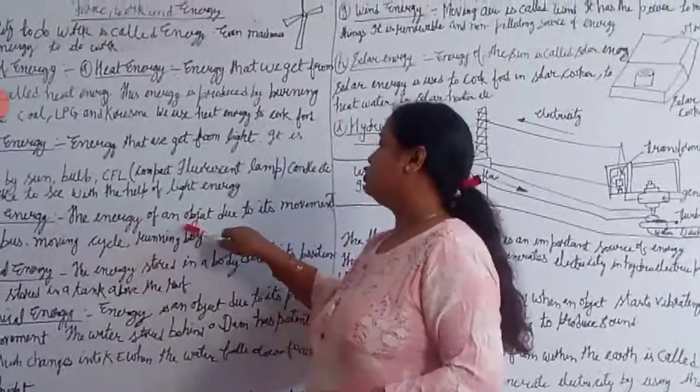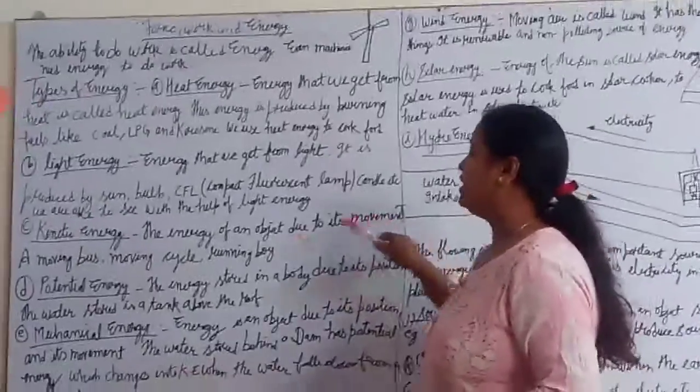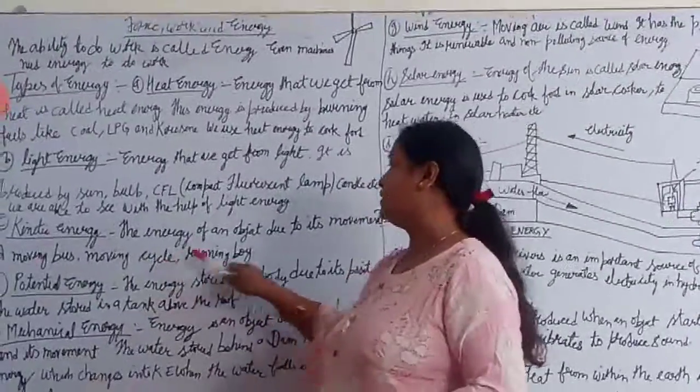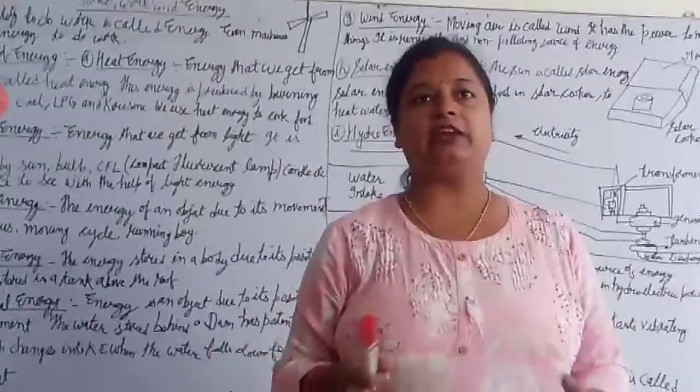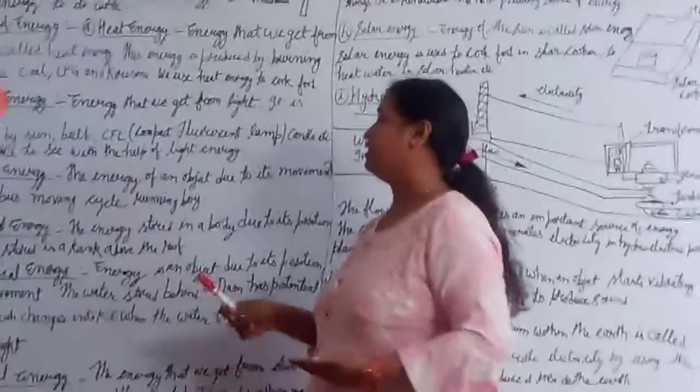Kinetic energy. The energy of an object due to its movement, like a moving bus, a moving cycle, a running boy. If the object is in a rest position, then it's okay. If they start moving, that is kinetic energy.